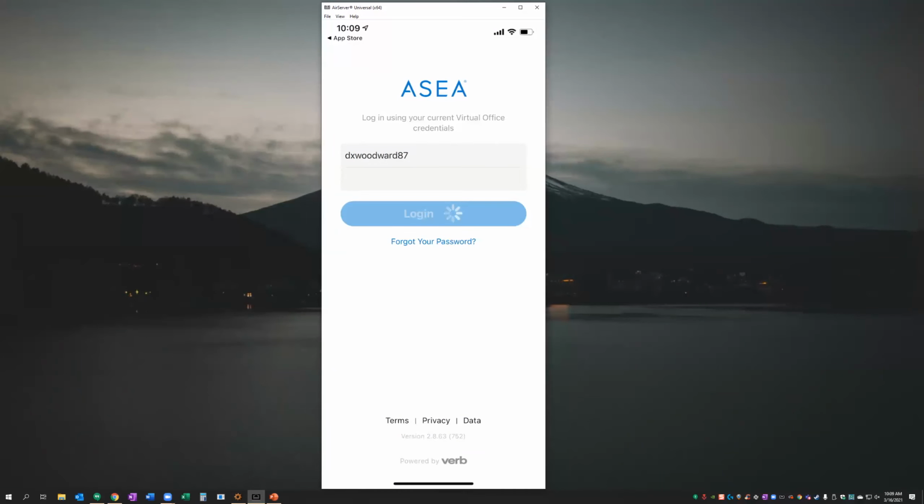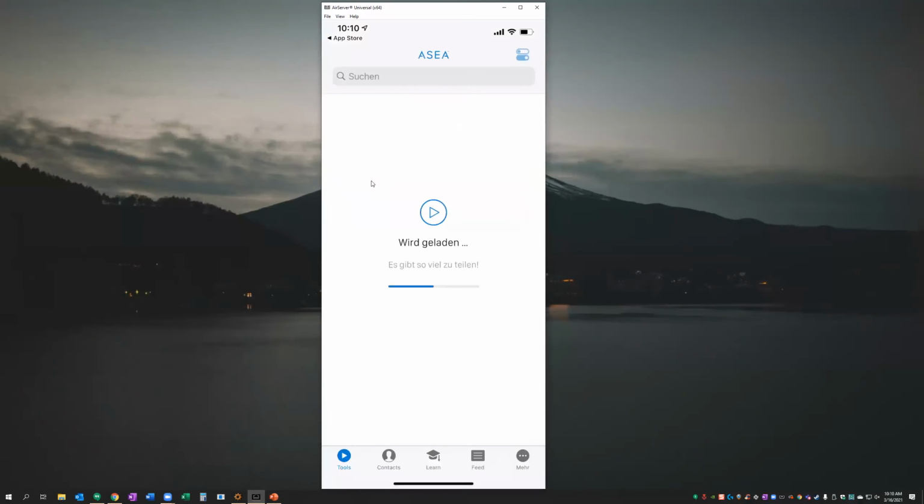Let's make sure I type the right password there. It takes a minute there. Okay, perfect. You can see already my language is not set to English. So that's one of the first things I'm going to show you here is how to adjust your market and your language.